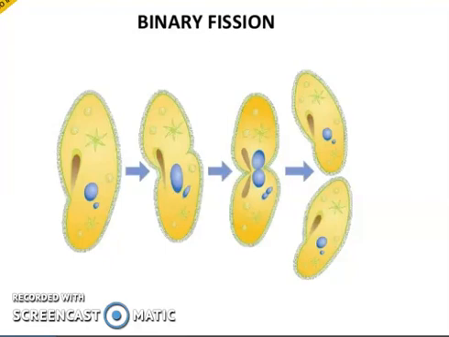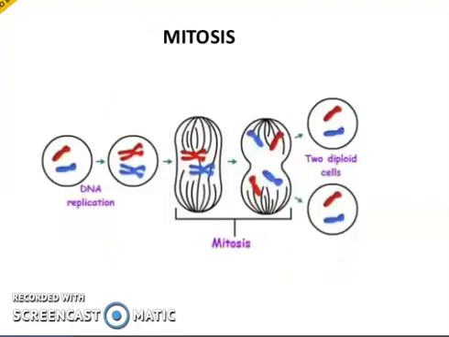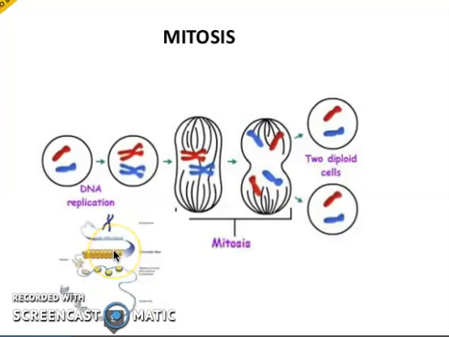Here you can see binary fission, with the example of paramecium, a unicellular organism which lives a solitary life. In this case, the organism's nucleus is first divided into two, and then the cytoplasmic content is divided. After completion of the nuclear and cytoplasmic division, two individual cells are made from one single cell. This process does not require any specialized steps or phases, but in mitosis, we have to pass through different phases, which will be studied, inshallah, later in the lecture.